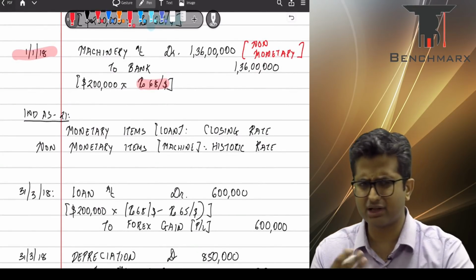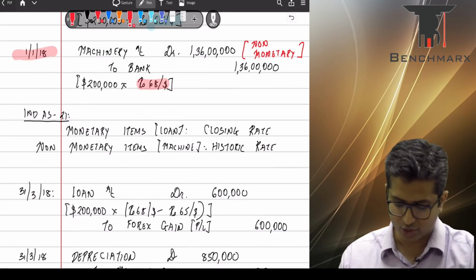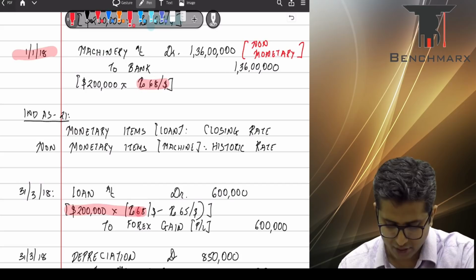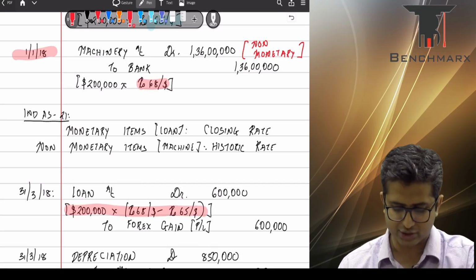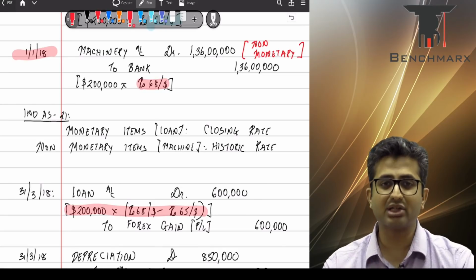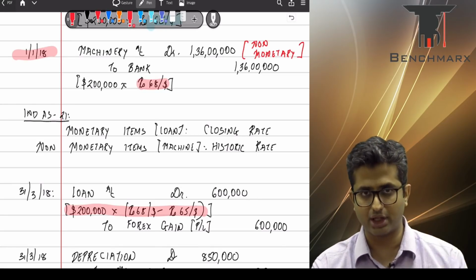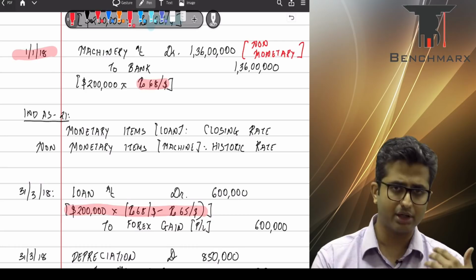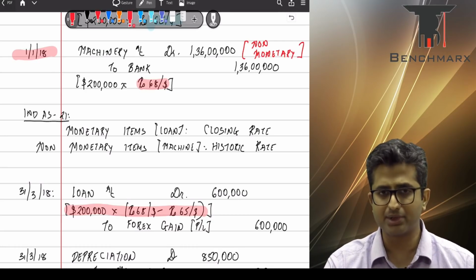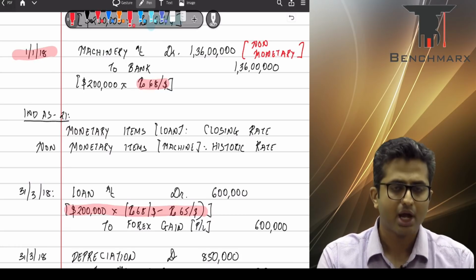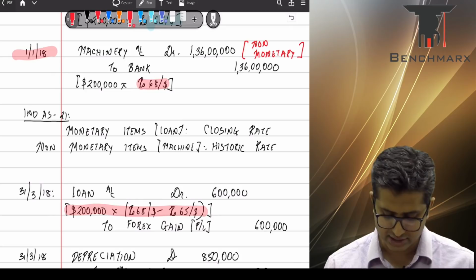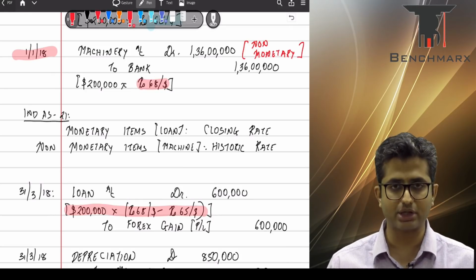Now, there is a slight error, I think, again in the institute solution. There's a printing mistake. They have calculated the amount correctly, that is 6 lakhs, $2 lakh into 3 rupees per dollar. However, this is a clear-cut case of foreign exchange gain. Remember, the liability, the loan, was shown at 68. That gets remeasured and becomes 65, which means you have to pay less. If you have to pay less, that is a foreign exchange gain and not a foreign exchange loss, and hence this transaction should be shown as a foreign exchange gain.